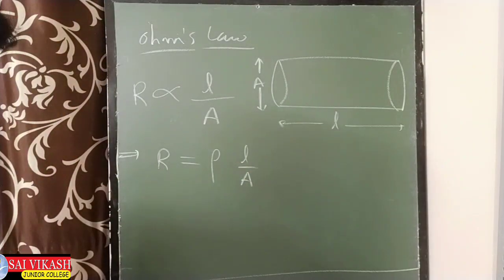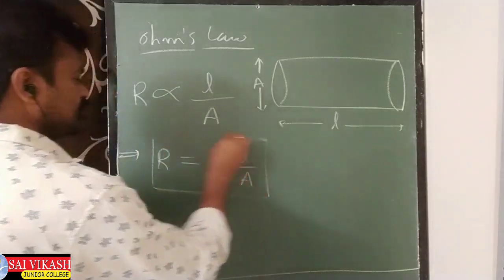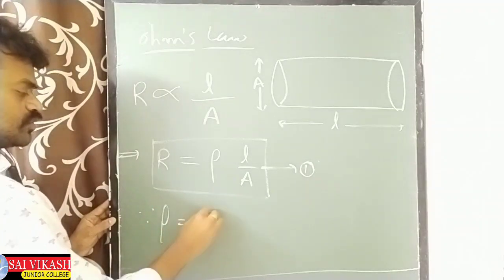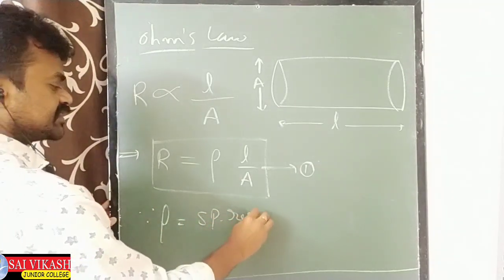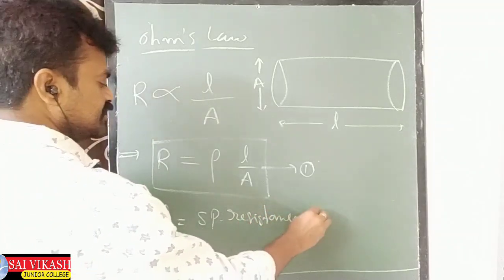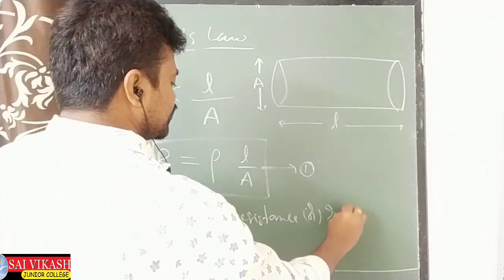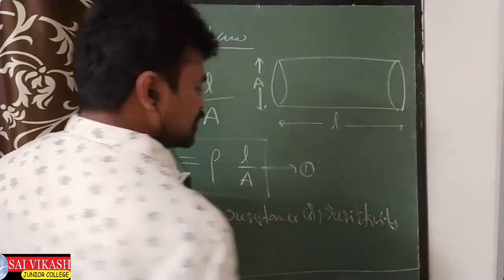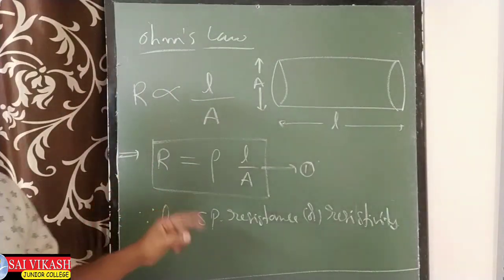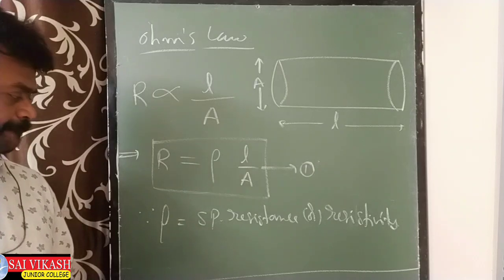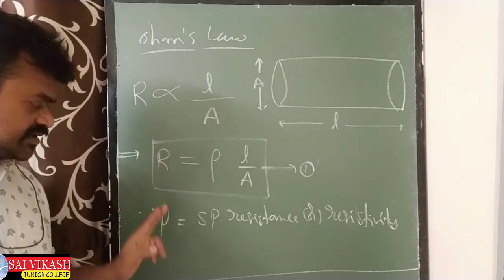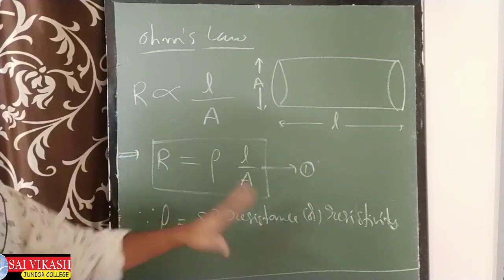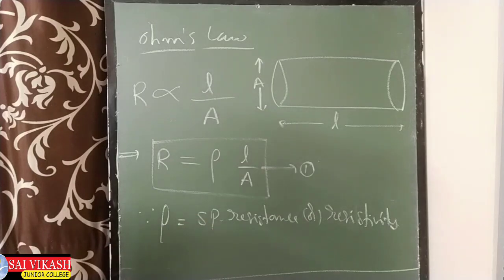What is rho here? Since, see here, one equation. This is equation number 1. Here rho equals specific resistance, or we can say it is resistivity. Specific resistance or resistivity is called rho. So rho is the specific resistance or resistivity. R is the resistance, rho is the resistivity. That is actually the definition.